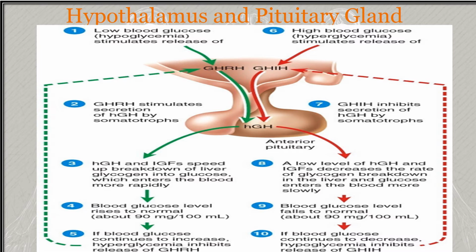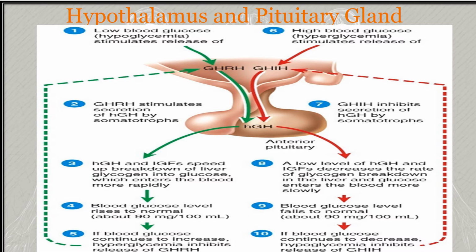As a result, the blood glucose rises to the normal level, and an increase in blood glucose above the normal level inhibits the release of the growth hormone releasing hormone. This is shown by the dashed arrows. On the right side we can see a high blood glucose level, that is the hyperglycemia state, an abnormally high blood glucose concentration. It stimulates the hypothalamus to secrete the growth hormone inhibiting hormone.